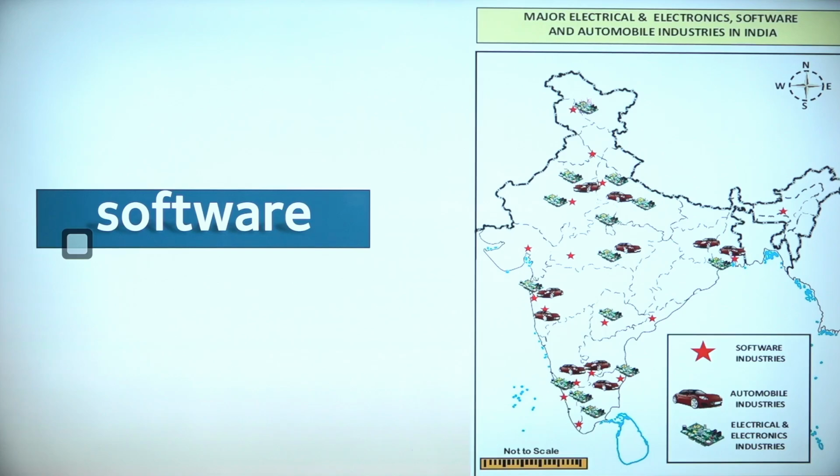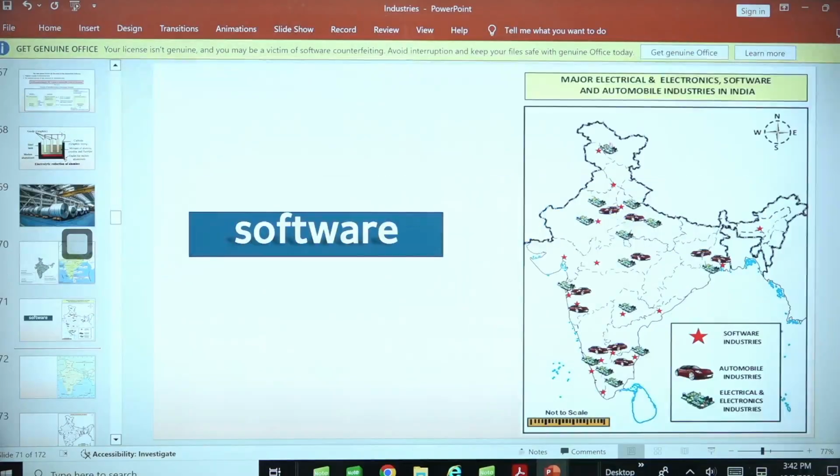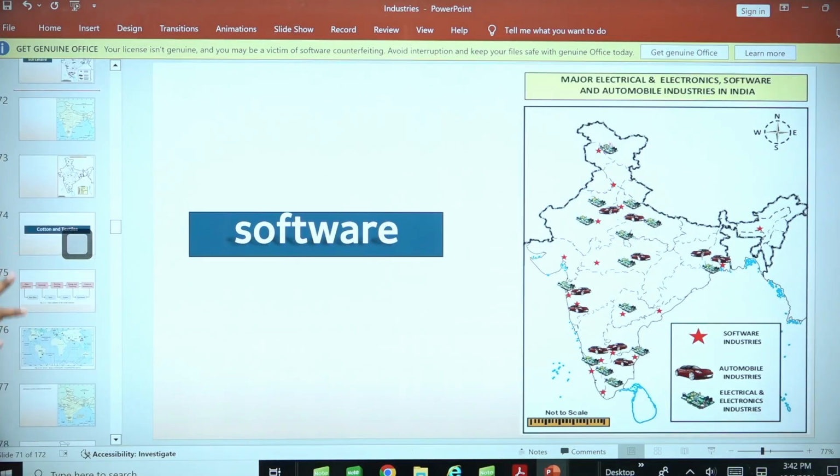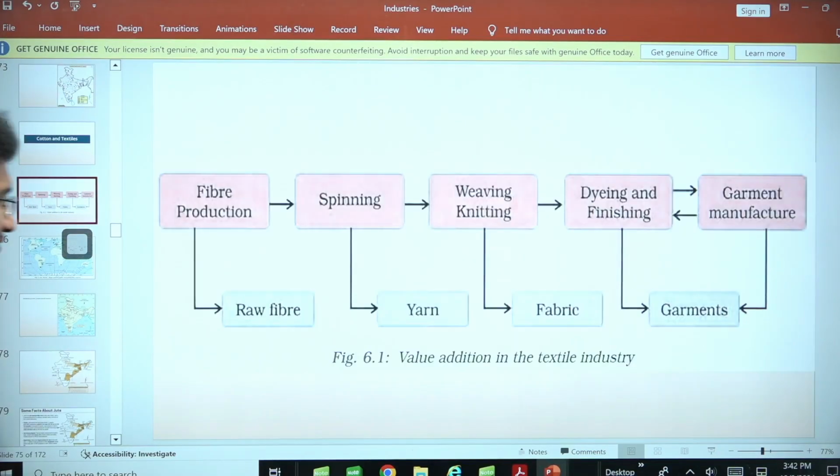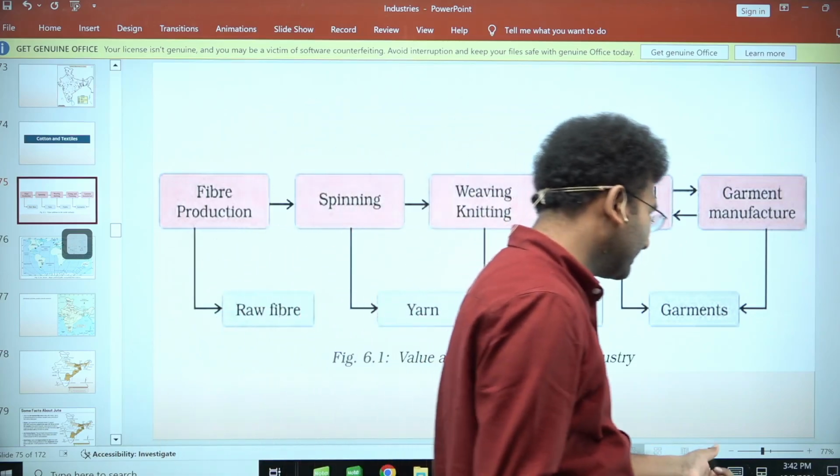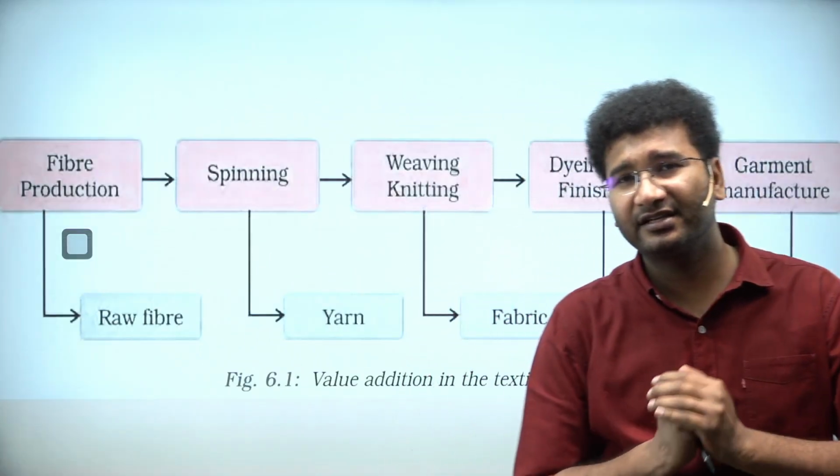Now other major industries that you need to look into is software. Mines and minerals, there are many other mines and minerals. I don't think it is very important to go through each and every one, but this is how you are supposed to understand. Now come to another industry, that is your cotton textile.